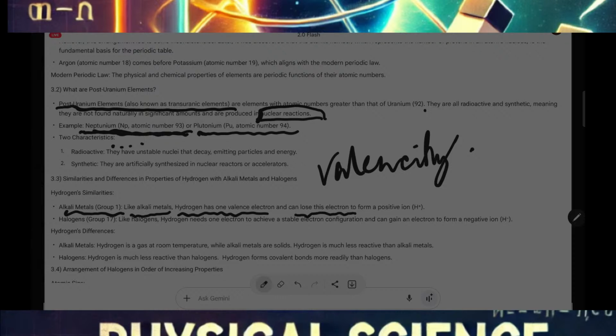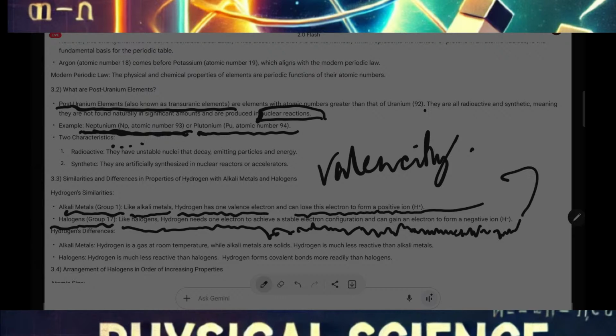And it can lose this electron to form a positive ion, just like all alkali metals. Now, in case of halogens, like halogens, hydrogen needs one electron to achieve a stable electron configuration and gains an electron to form a negative ion, just like halogens.